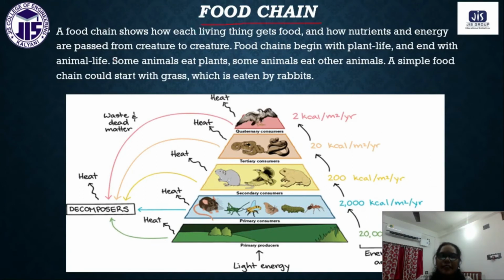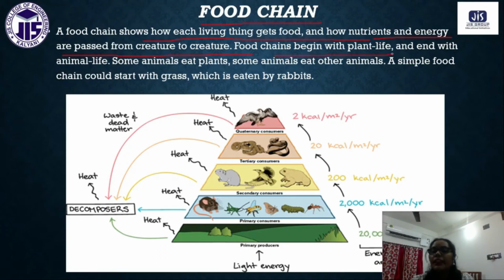So the food chain shows how each living thing gets food, how they are interconnected, and how the energy will be carried through producer to primary consumer to secondary consumer to tertiary consumer. Okay, so you can see this is the food chain, the food pyramid, how nutrients and energy are passed from creature to creature.